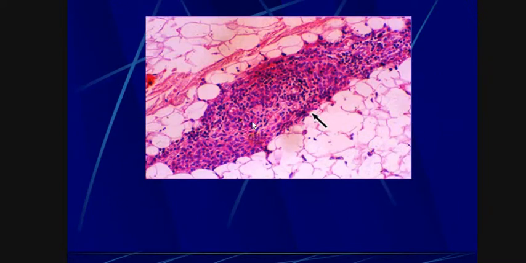In this section we can see the stem cell region. Here many stem cells become differentiated and form T lymphocytes.